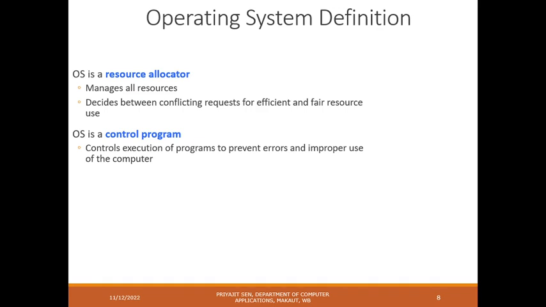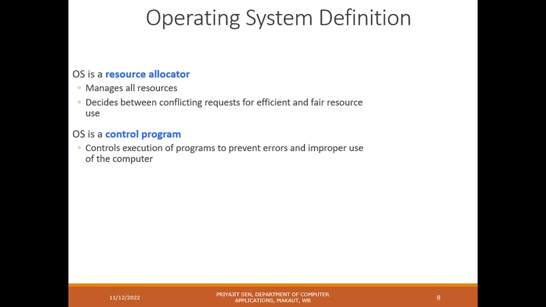Control program means that it controls the execution of different programs to prevent errors and improper use of the computer. Suppose someone is trying to access your computer without permission and trying to hack it using an unauthorized password, then that will also be checked by the operating system.